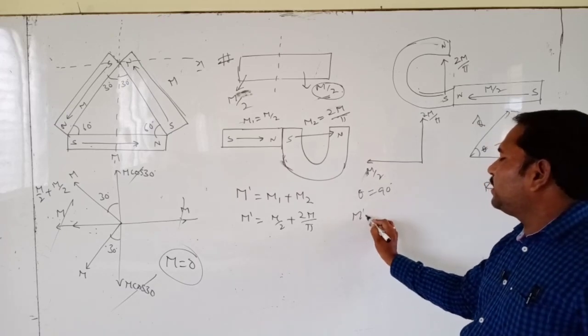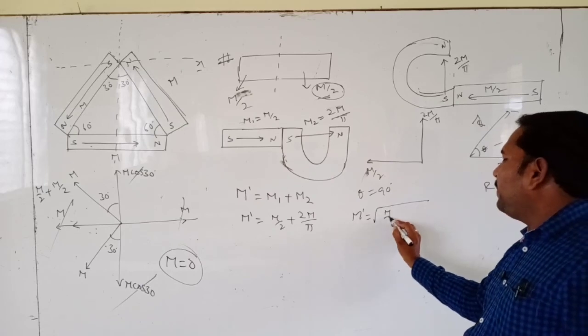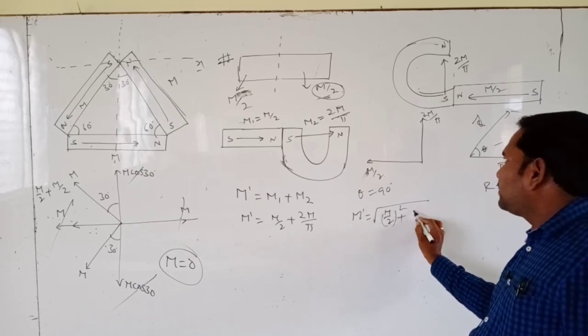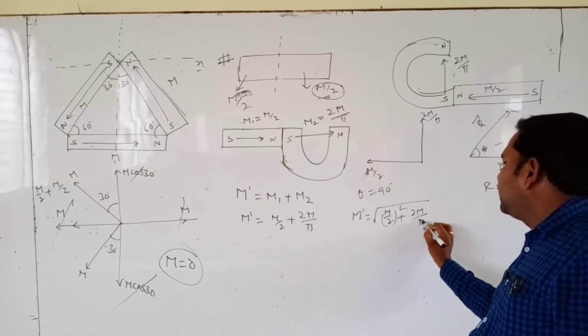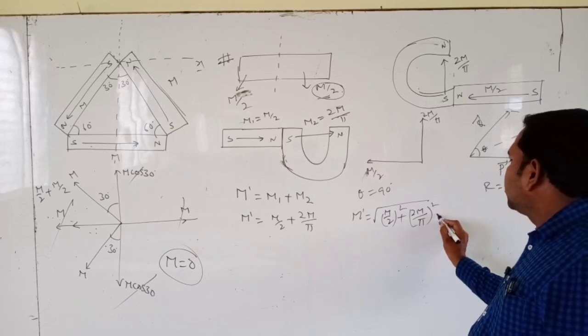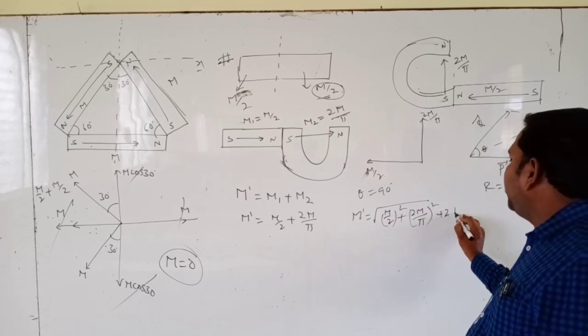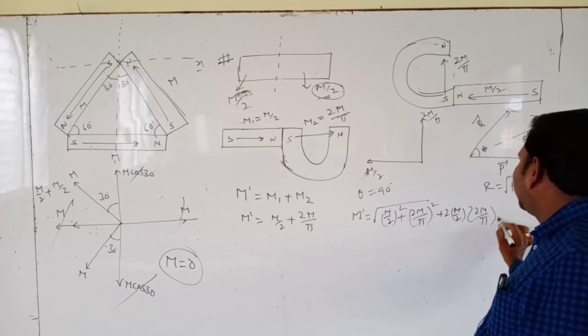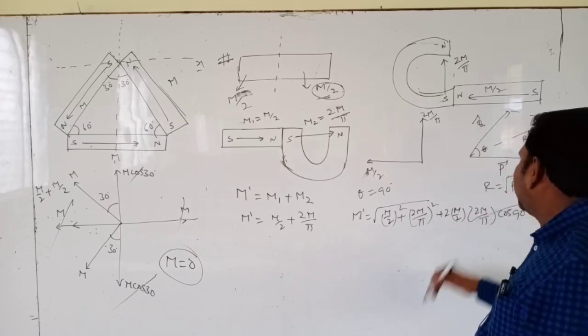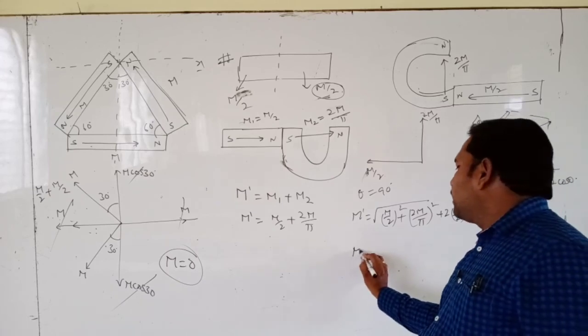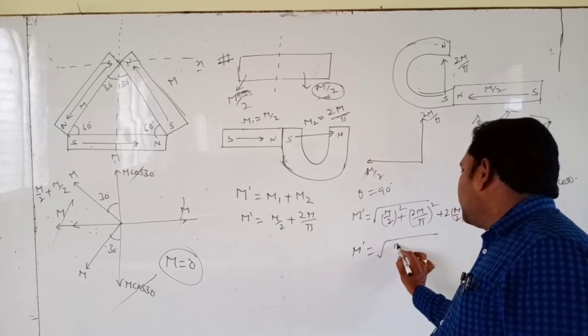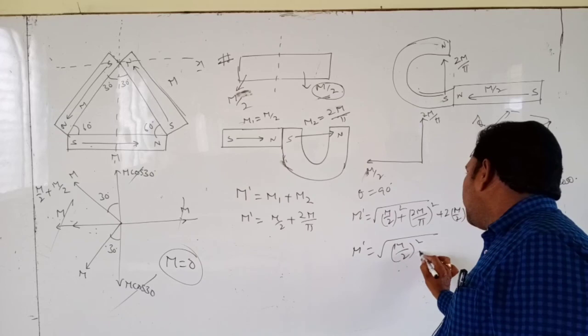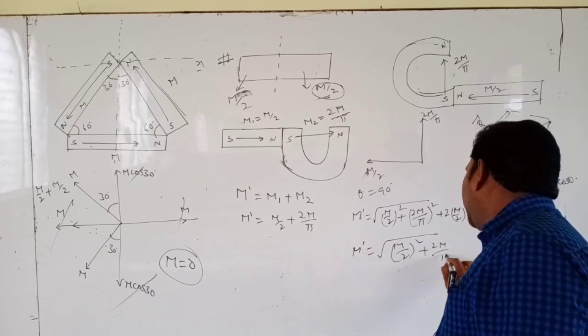Now the resultant is root over (M by 2) whole squared plus (2M by pi) whole squared plus 2 into M by 2 into 2M by pi into cos 90. Cos 90 is 0. Now M dash is equal to root over (M by 2) whole squared plus (2M by pi) whole squared.